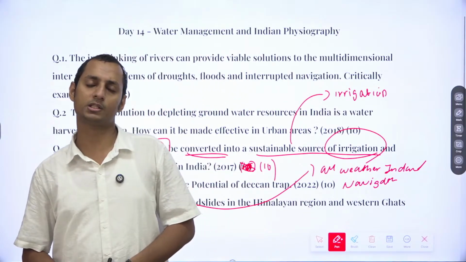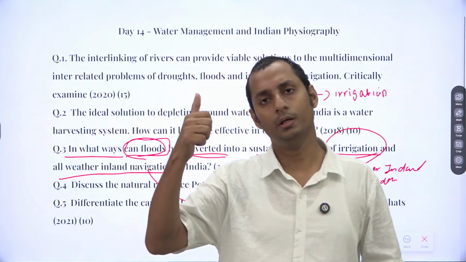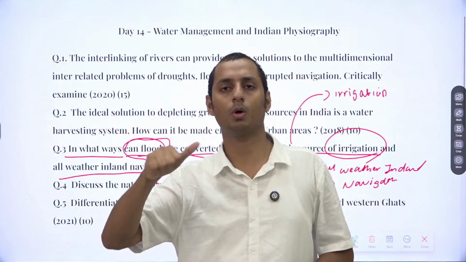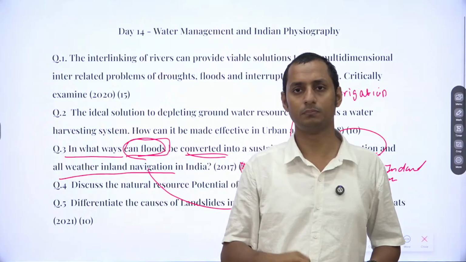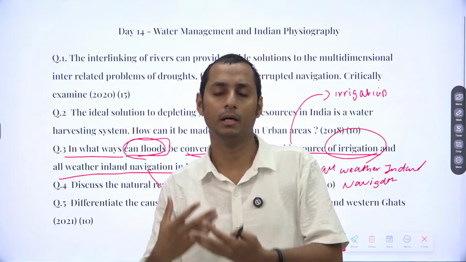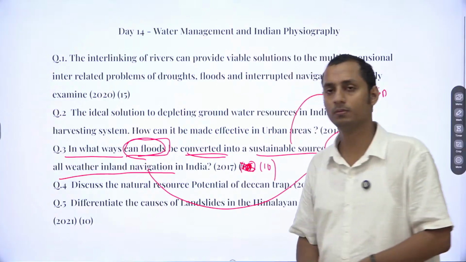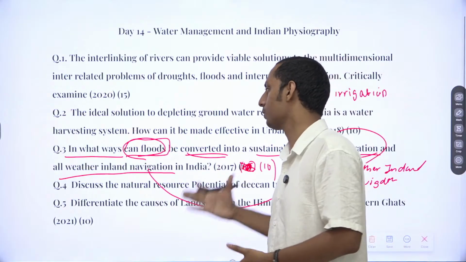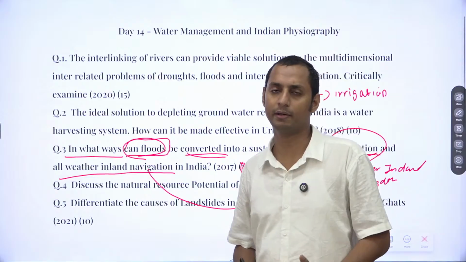And also, in case of introduction, what can you provide? You can just provide what we discussed earlier. Now, you can provide that India receives almost 60 to 70% of its rainfall in these 4 months. If we conserve these rains, we can provide a solution for the sustainable source of irrigation and also inland all-weather navigation system. So try to provide something like that, okay?